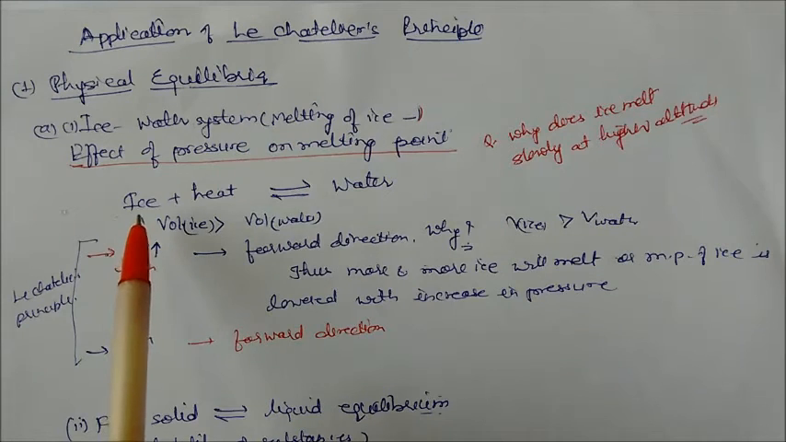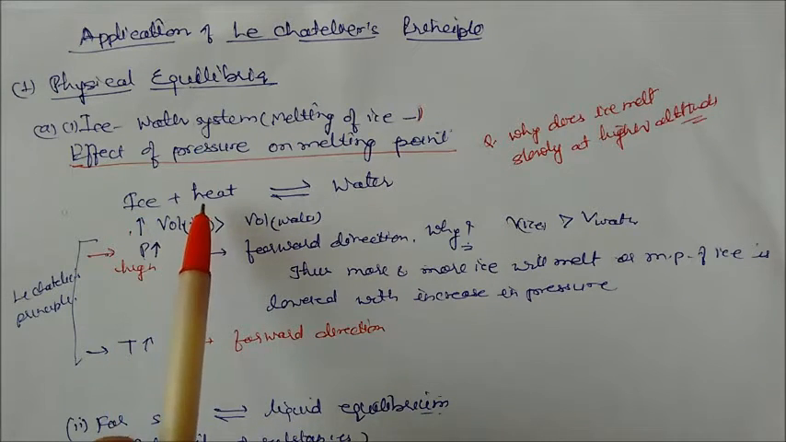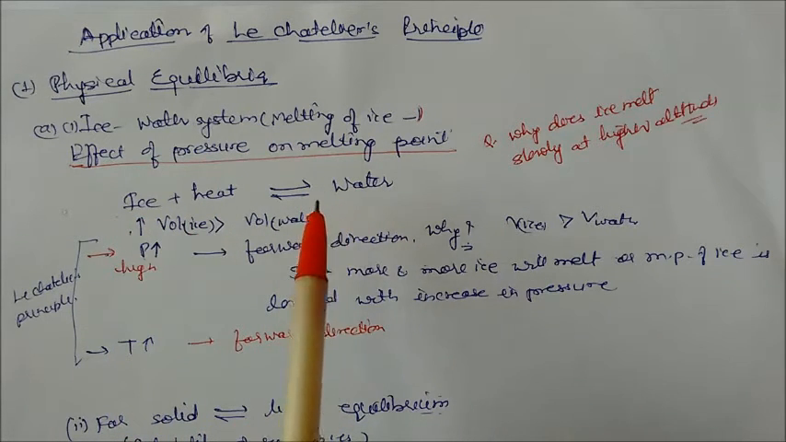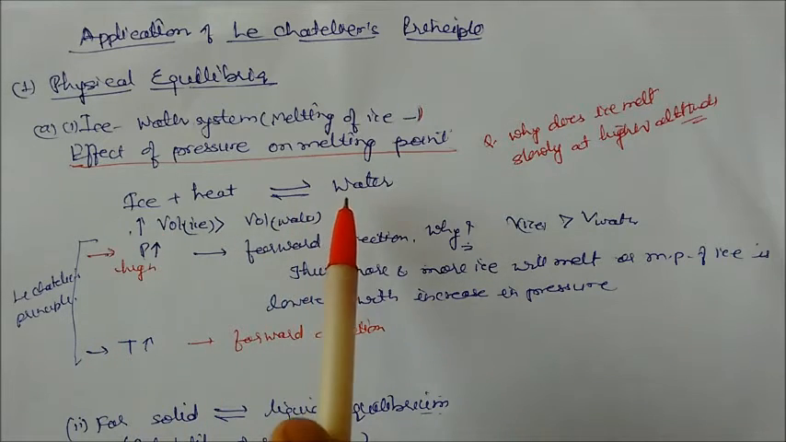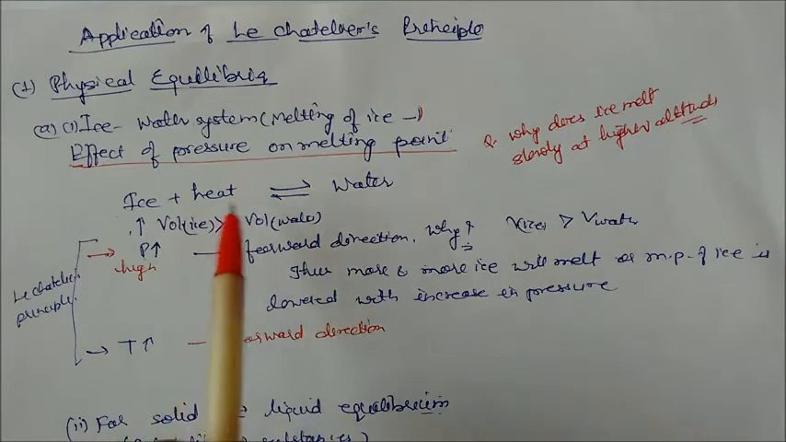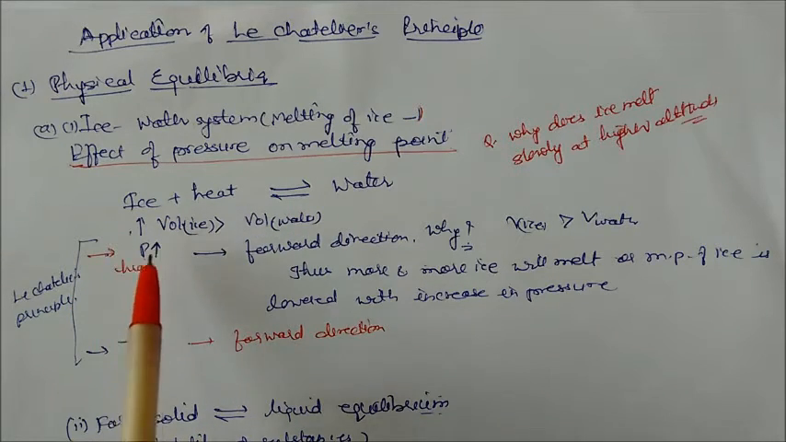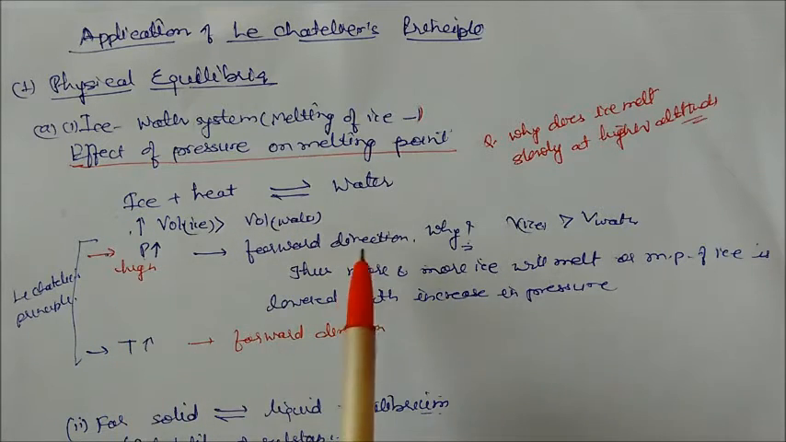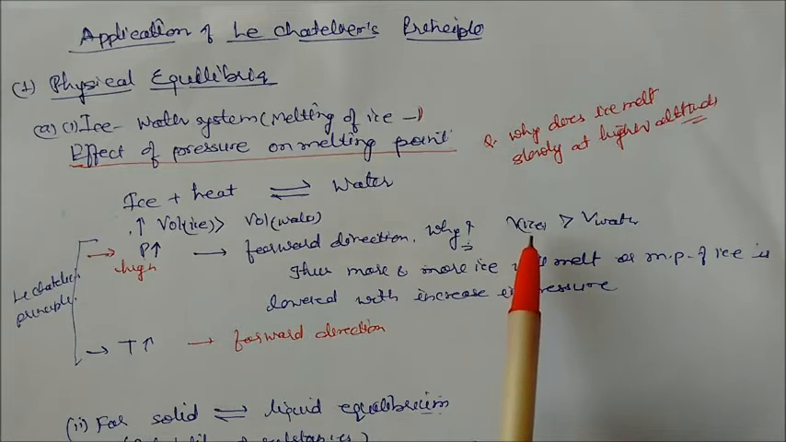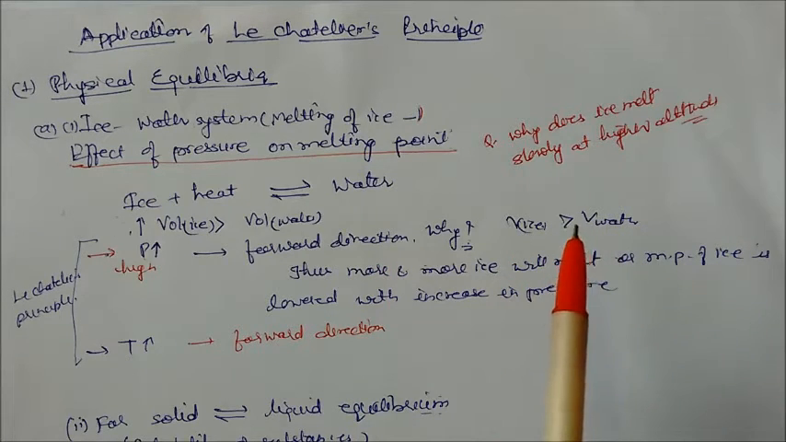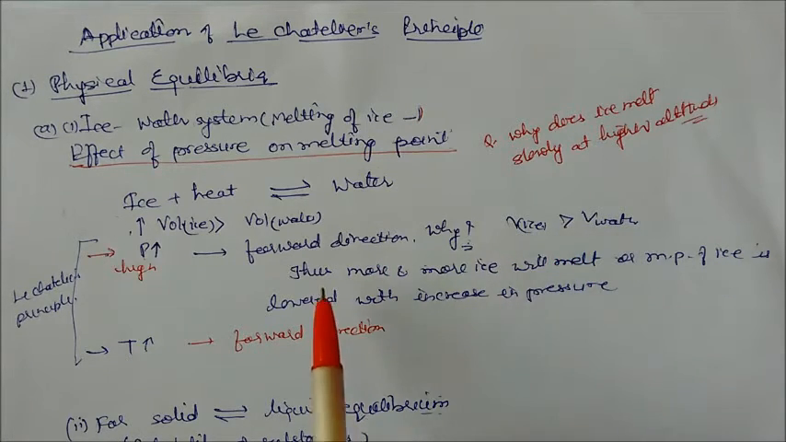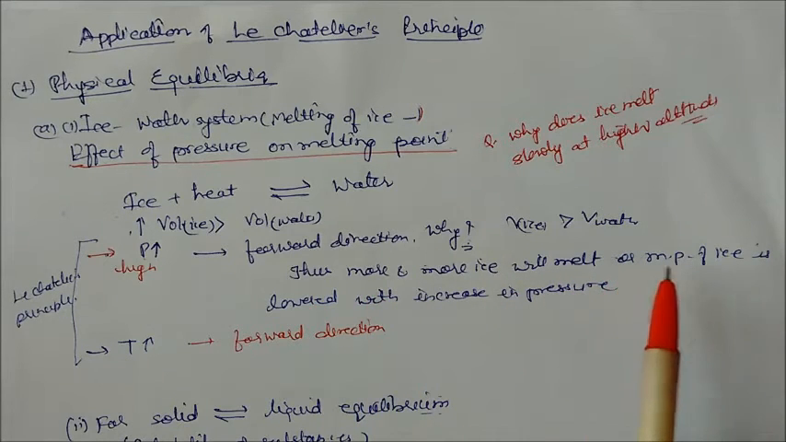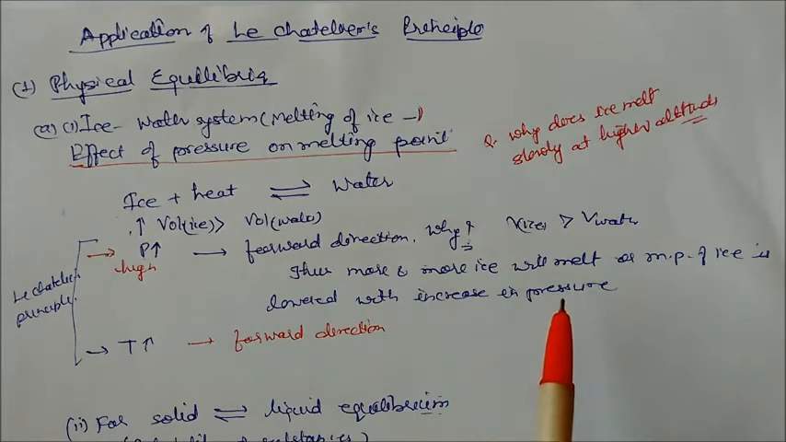So this is ice, and when it absorbs some heat, it will convert into water. At 0 degree centigrade, that is at the melting point, there is an equilibrium between ice and water. So what will happen here? We know that the volume of the ice is greater than the volume of the water, so ice is lighter. So when you increase pressure, the reaction will go forward. Why? Because more and more ice will melt, and the melting point of ice is lowered with increase in pressure.